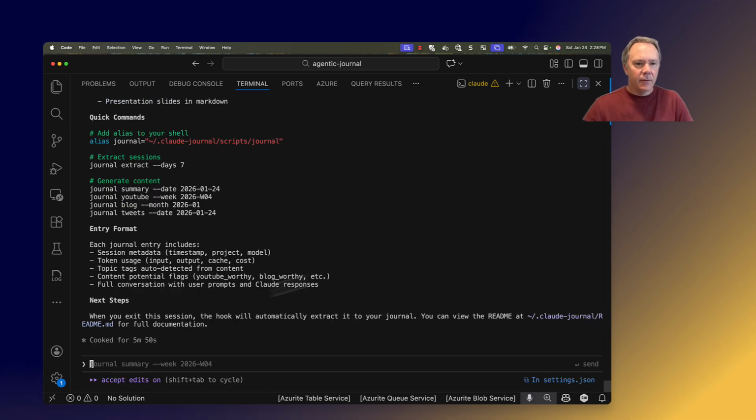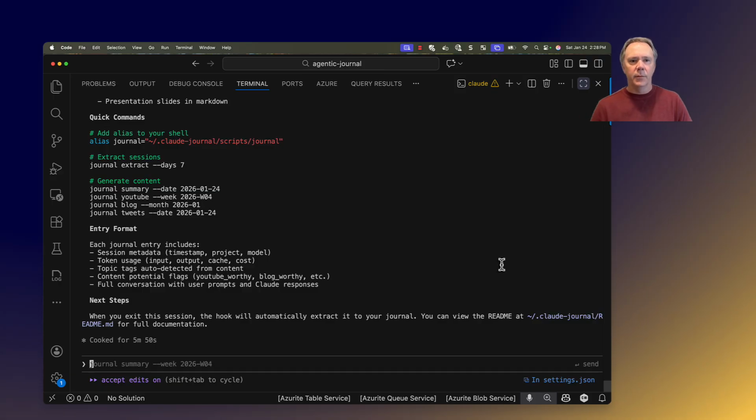And it says now for next steps that we can go ahead and exit this session. The journaling is going to actually extract what we've done here and write this out to this journal, and we can read the full README at this. So that's what I'm going to do. I'm going to go ahead and exit this session, so all this stuff will be captured into a journal.